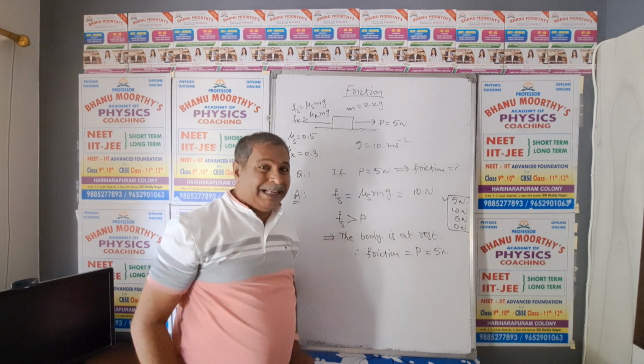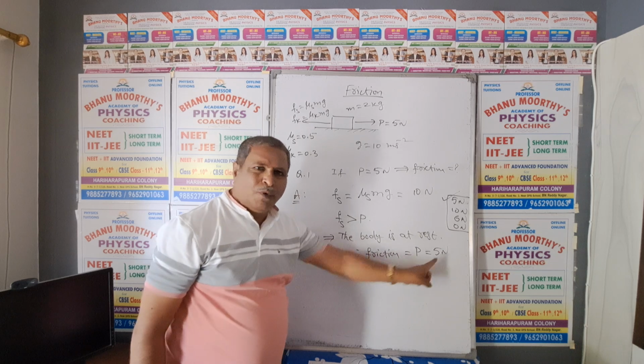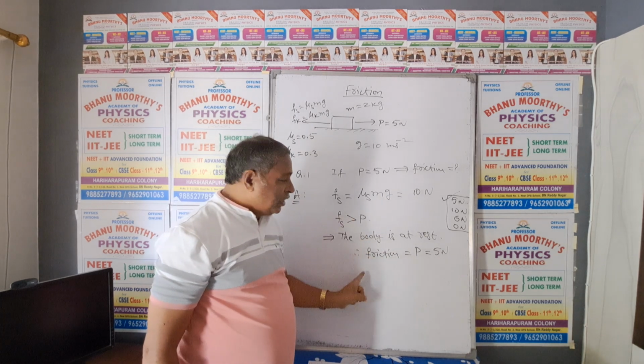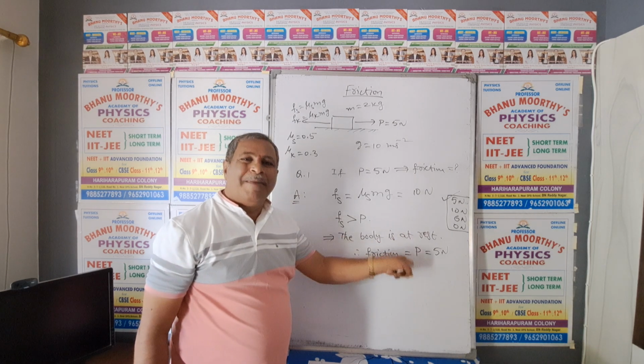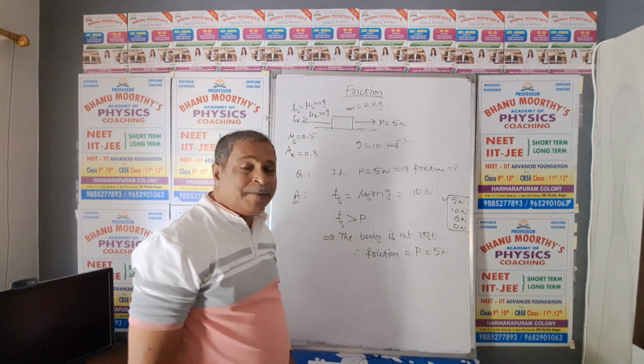This is a conceptual based model. So friction balances with the pulling force. These two forces are equal. So it is not 10 Newton now. Friction is not 10 Newton now. Friction is equal to the pulling force under equilibrium condition. My dear NEET aspirants, try to understand this concept.